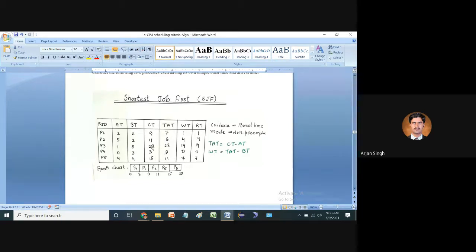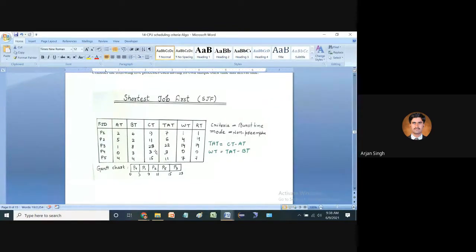At the same time, the completion time of P3 is equal to 23 and the arrival time of P3 is equal to 1. So 23 minus 1 is equal to 22. So the turnaround time of P3 in shortest job first is 22.